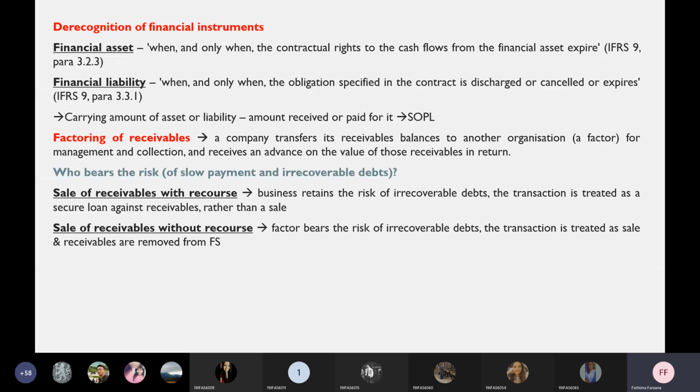Under factoring, who bears the risk of slow payment and irrecoverable debts? Who will bear it? Two are there: with recourse and without recourse.